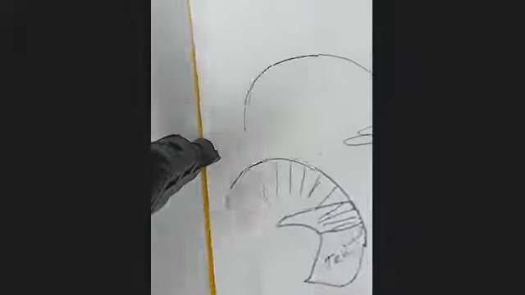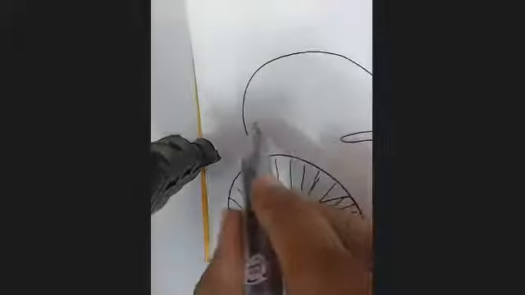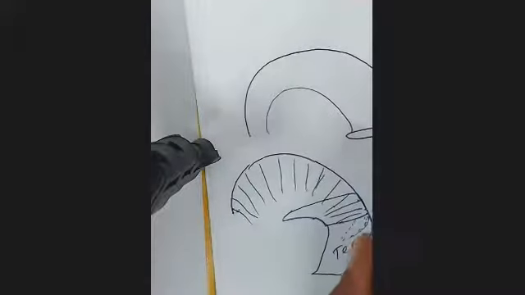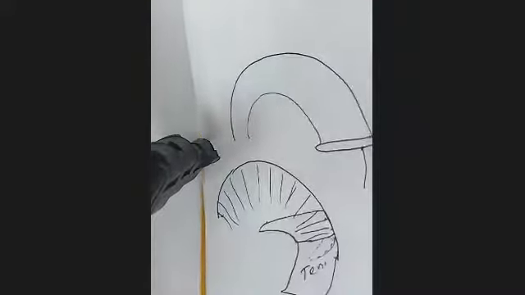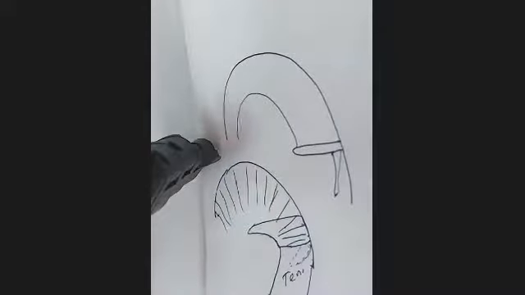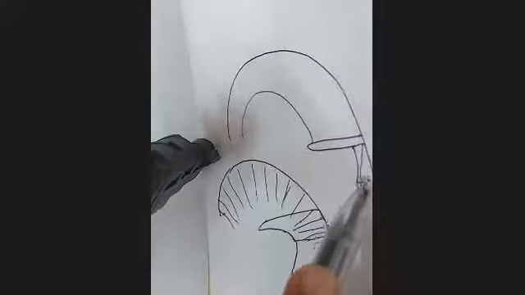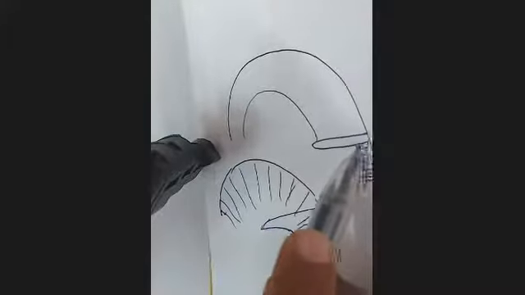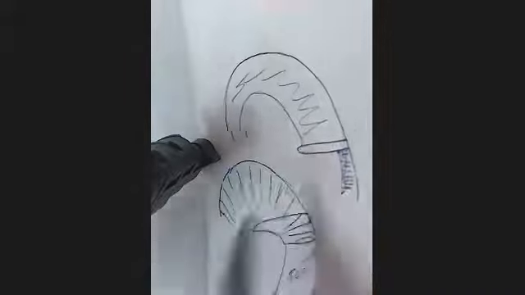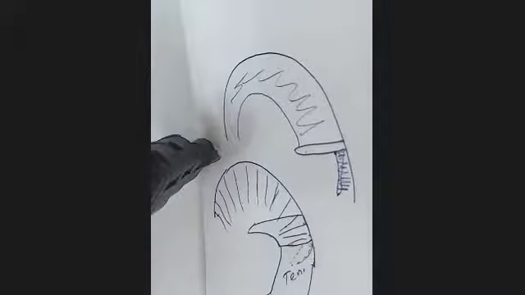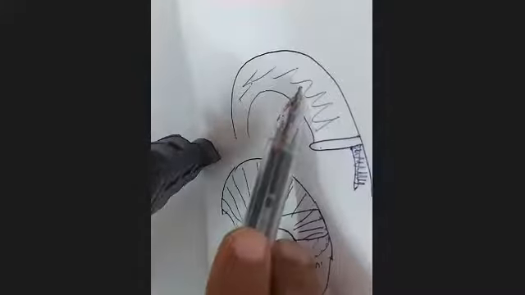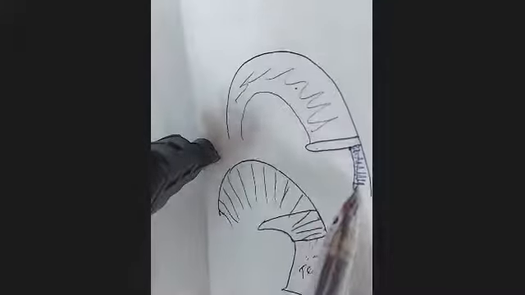And the falx will be running like this and ending on the tentorium. And below the tentorium is falx cerebelli. So this is falx cerebelli, this is falx cerebri, this is tentorium. Okay, so tentorium is running horizontally. Falx cerebri is above the tentorium, falx cerebelli is below the tentorium.